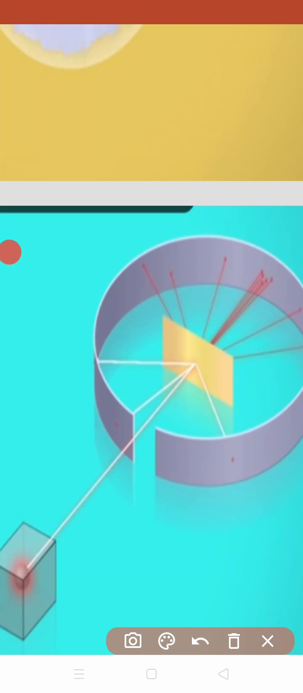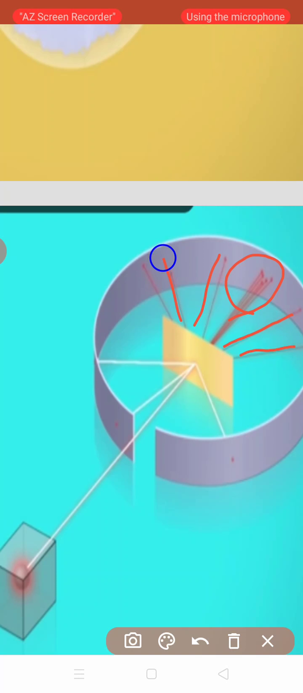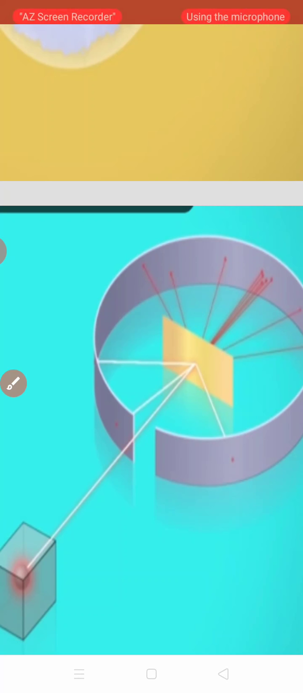You will see in the Rutherford experiment also, many of the alpha particles passed through, came from the source, and went straight forward through the yellow colored gold foil. Then a few particles were deviated. These are the particles deviated from their path. Then only a few particles bounced back towards the source. So this is about Rutherford's experiment.